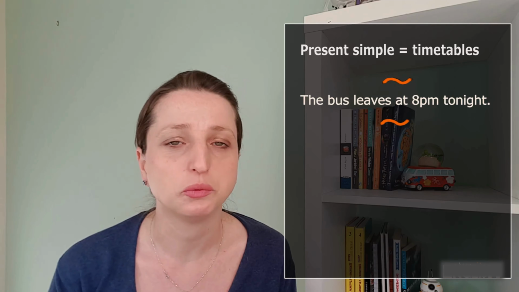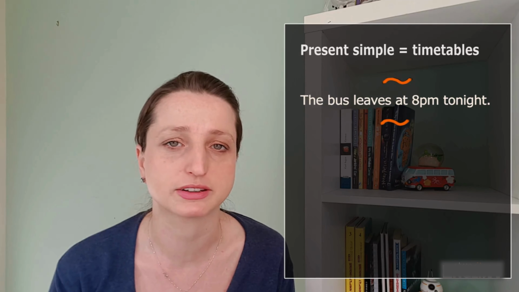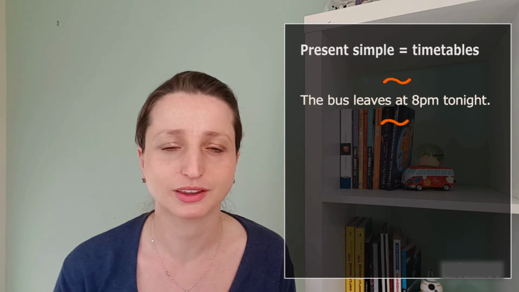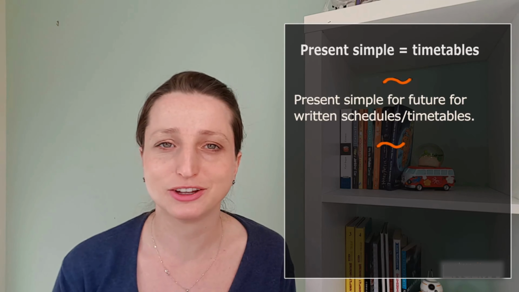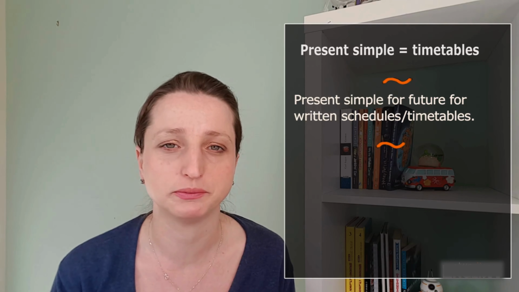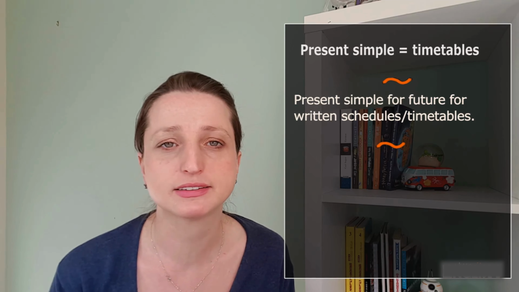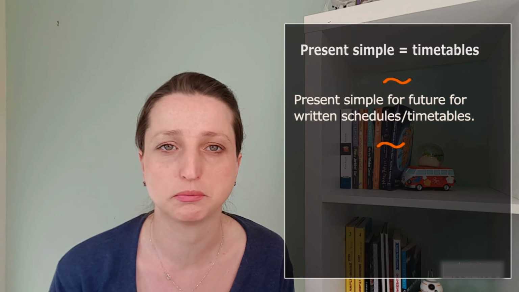In short, we use present simple for future when referring to a written schedule. This could be a film schedule at the cinema, a flight schedule, or a train timetable. If it is written in a table, then it is perfectly acceptable to use the present simple for future.